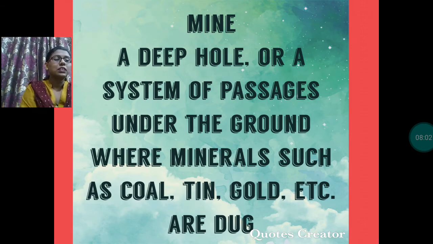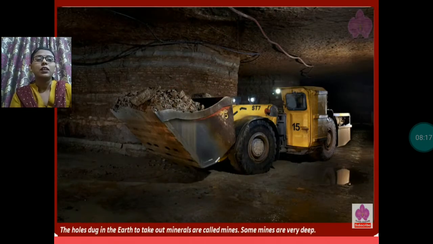Here in your book it's written minerals that are found deep under the ground are dug out through large deep holes, and these large deep holes are known as mines. Here you can see the hole dug in the earth to take out mineral is called mines.